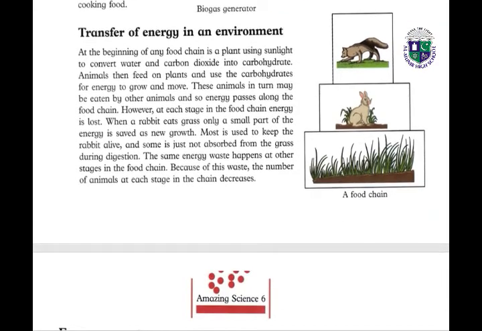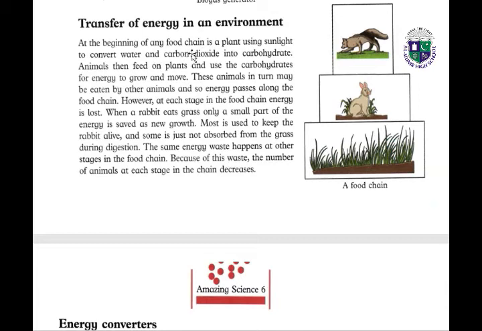Transfer of energy in an environment. At the beginning of any food chain is a plant using sunlight to convert water and carbon dioxide into carbohydrate. Animals then feed on plants and use the carbohydrates for energy to grow and move. These animals in turn may be eaten by other animals, and so energy passes along the food chain. However, at each stage in the food chain, energy is lost.